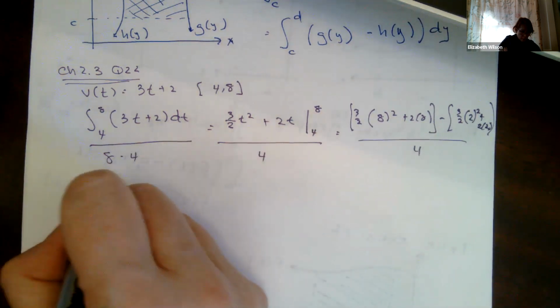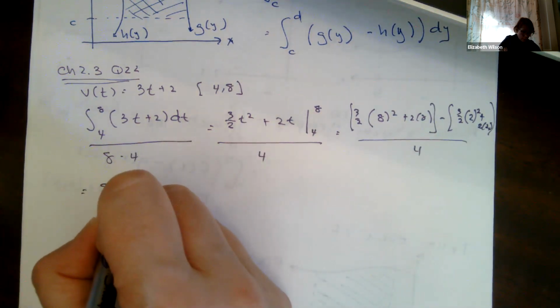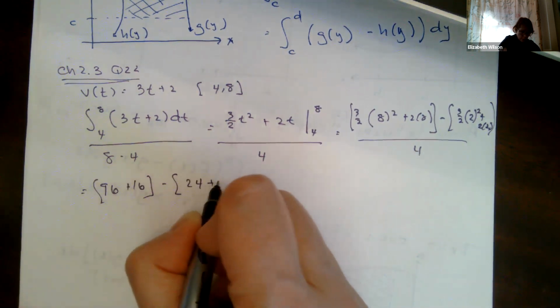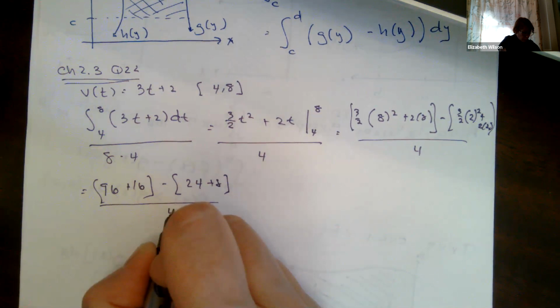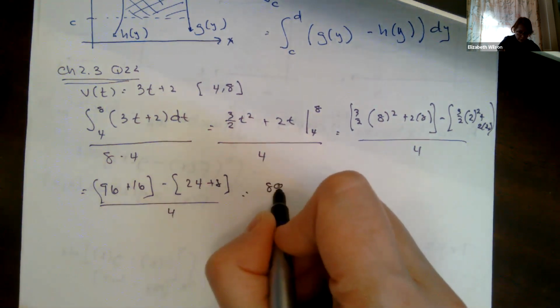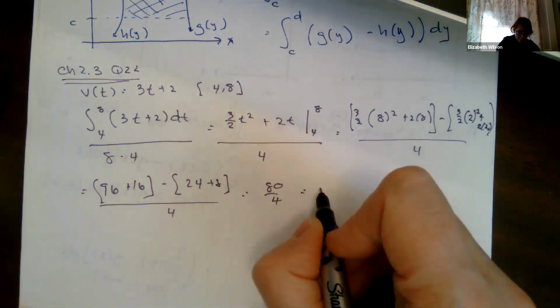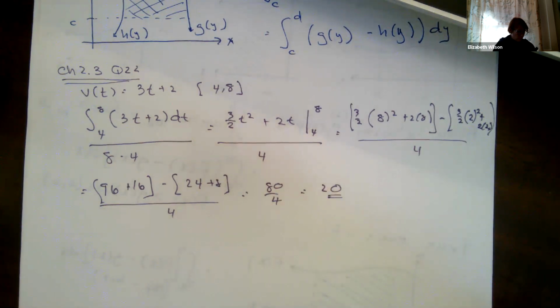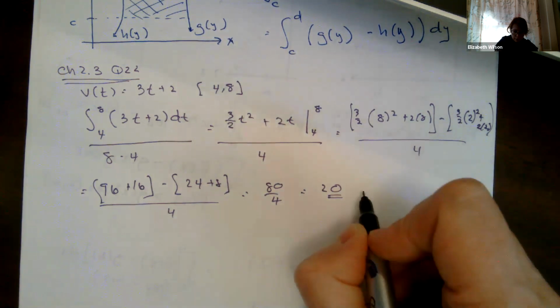And this gives me 96 plus 16 minus 24 plus 8 over 4, which gives me 20. Was that average velocity? So we're looking at meters per second.